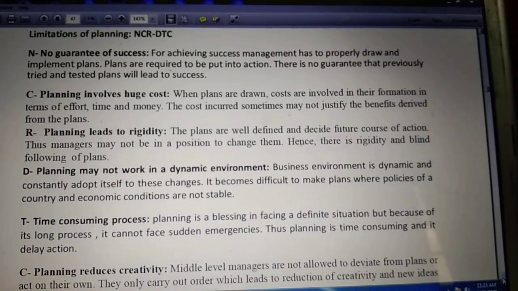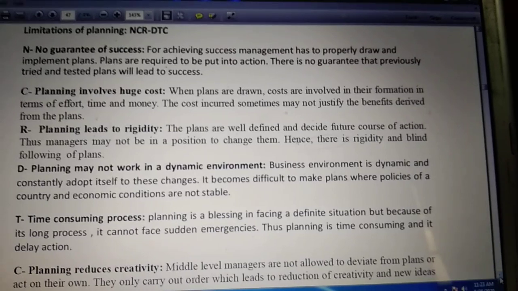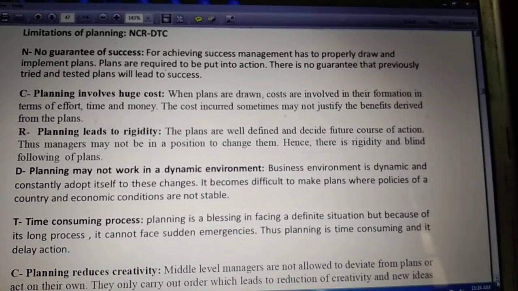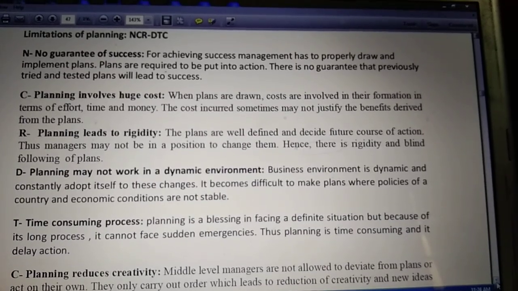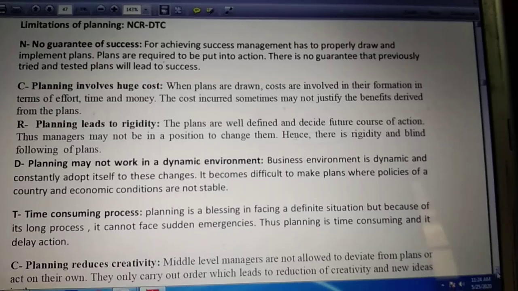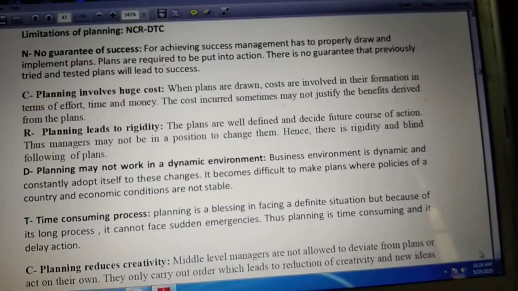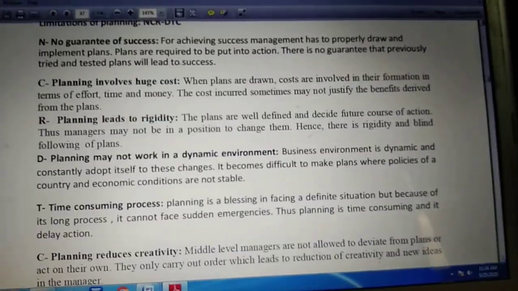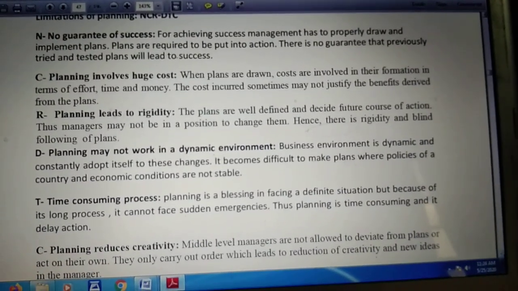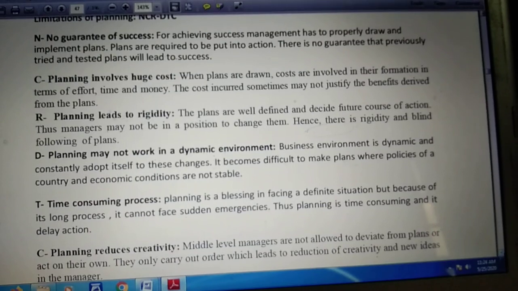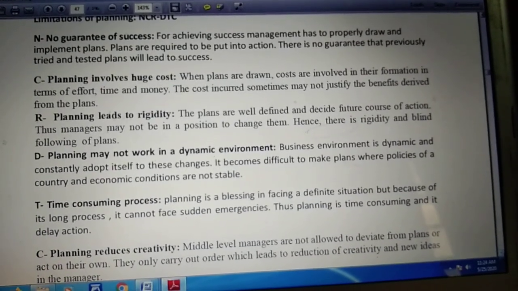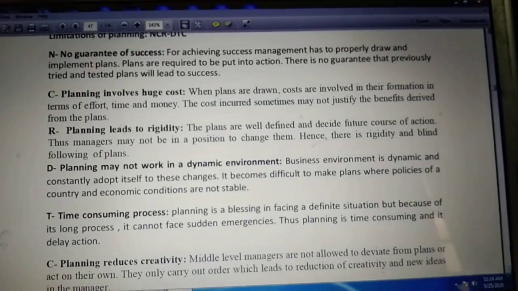Now the second is that planning involves huge cost. When plans are drawn, costs are involved in their formation in terms of effort, time and money. The cost incurred sometimes may not justify the benefit derived from the plan. It basically means whenever we are making a plan, we will have a person who has specialty in that particular area. This person will give his time and efforts to us, and we have to pay money for that.